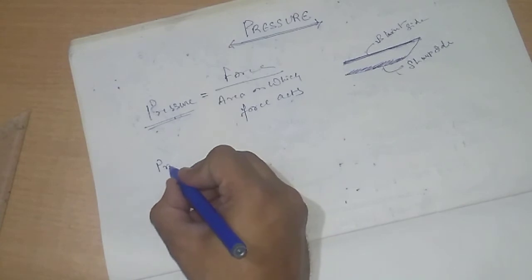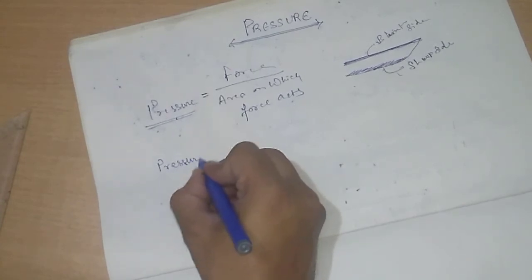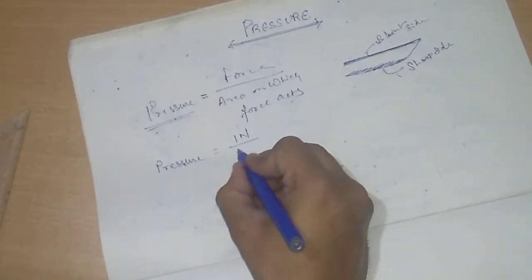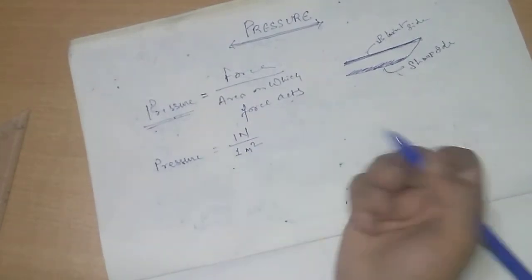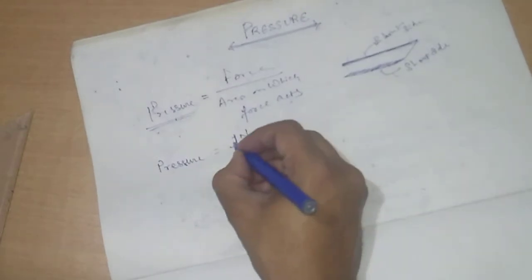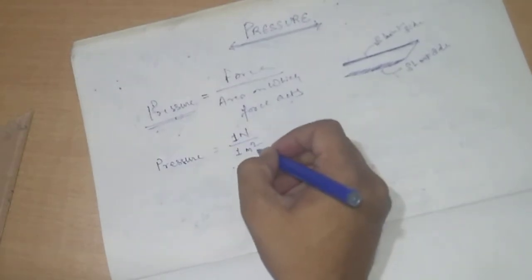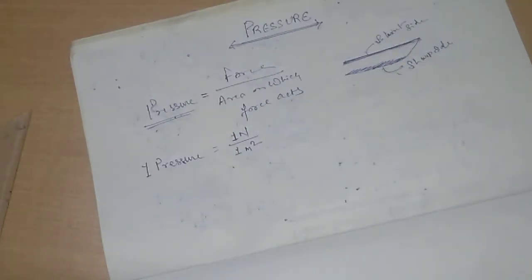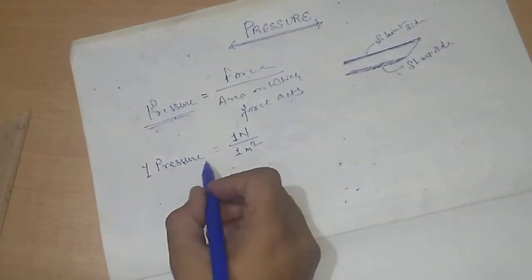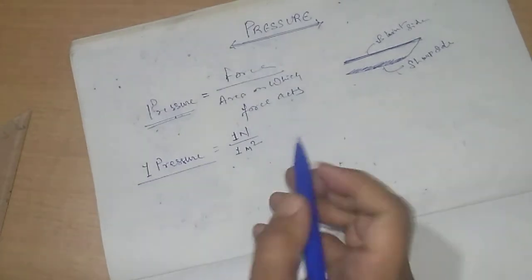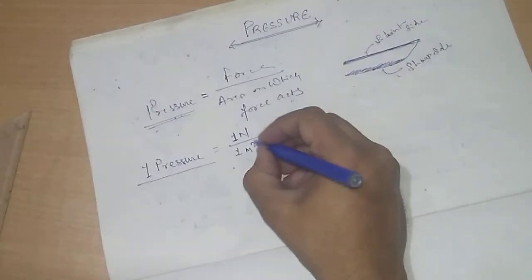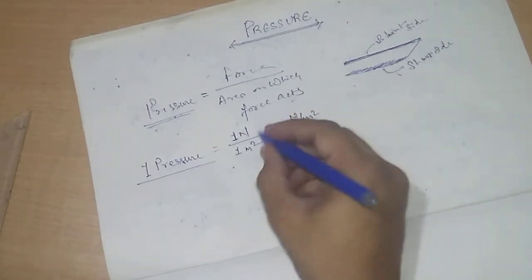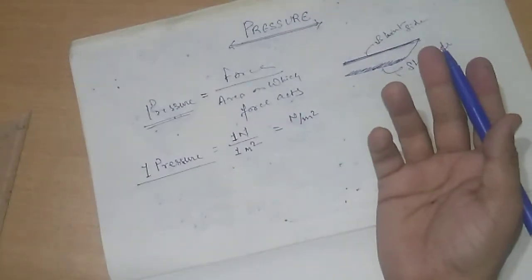So how can pressure be defined? Pressure equals force per unit area. Clear? So when 1 Newton of force is applied on 1 meter square of area, then we can say 1 unit of pressure is applied. Now what is the unit of pressure? From here we can see Newton per meter square is the unit of pressure.